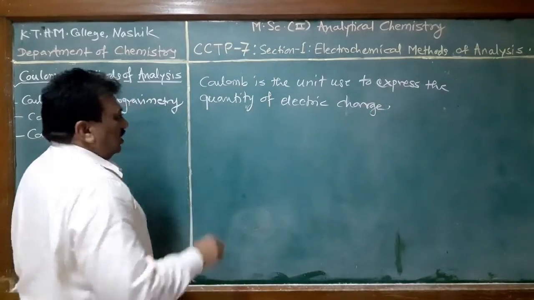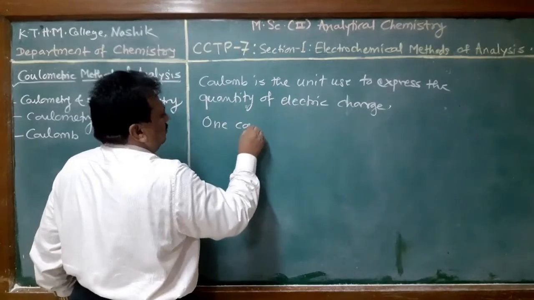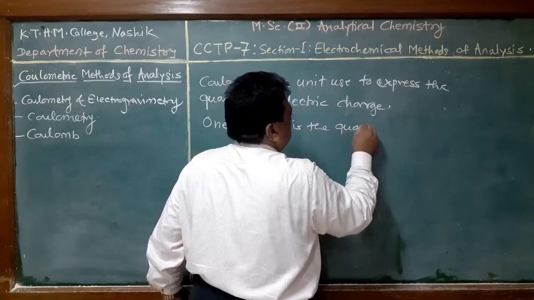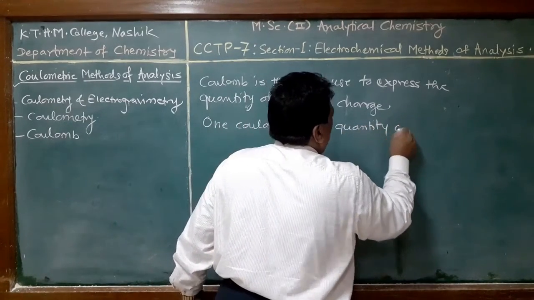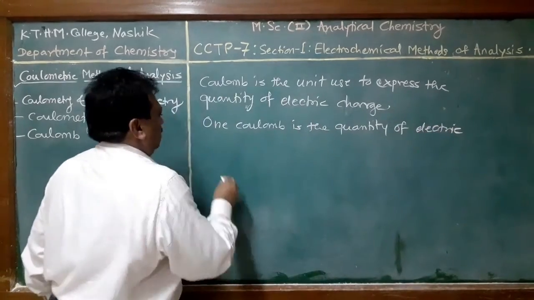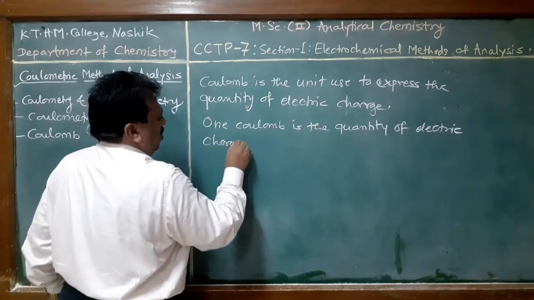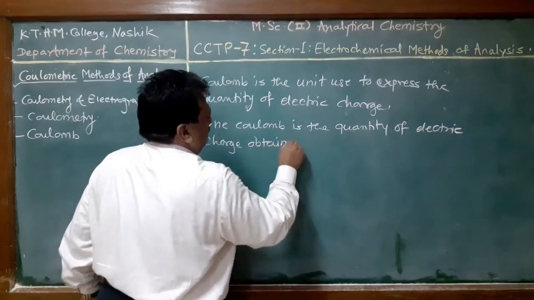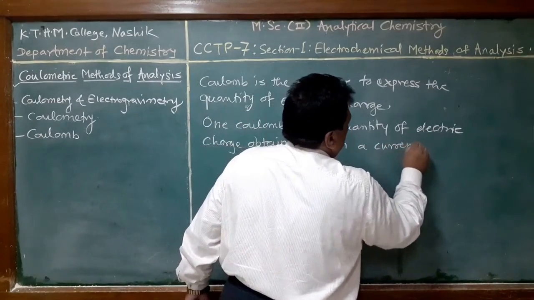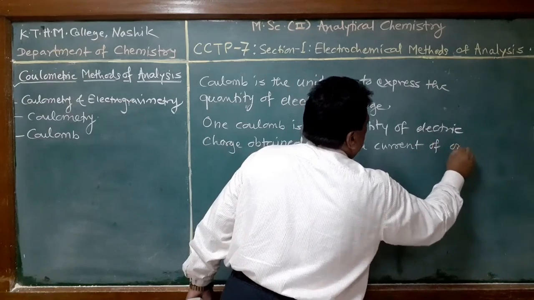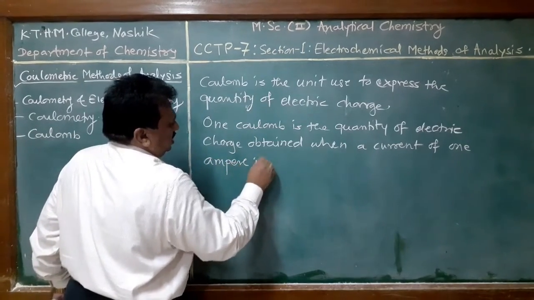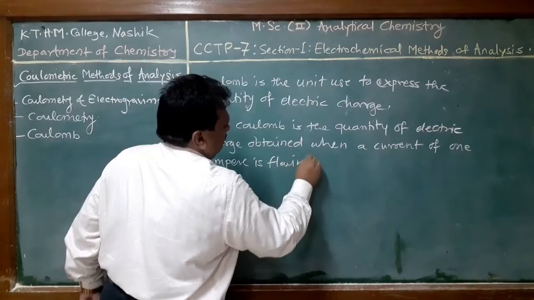And 1 coulomb is defined as the quantity of electricity or quantity of electric charge obtained when a current of 1 ampere is flowing for 1 second.